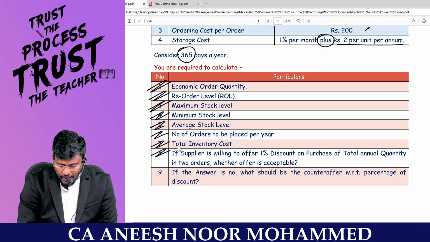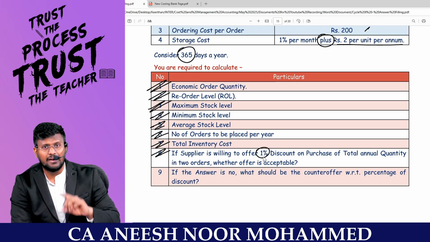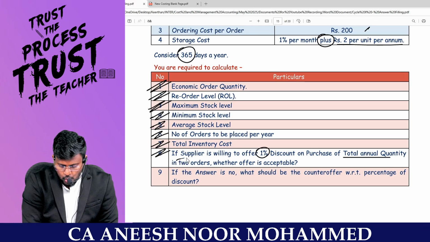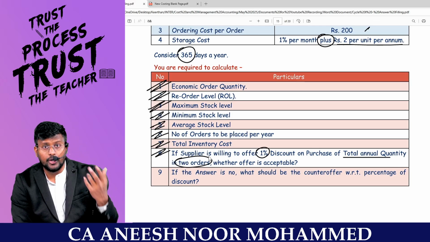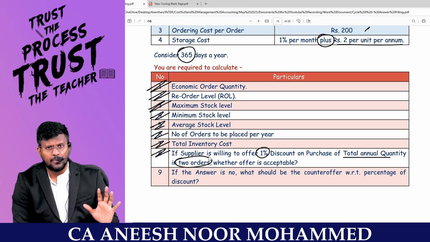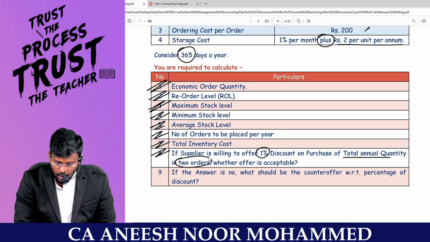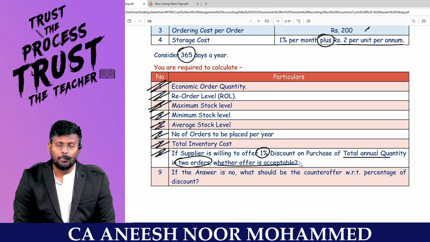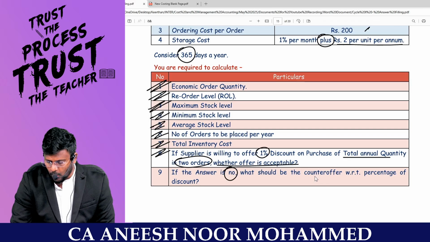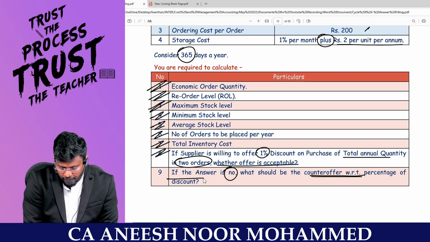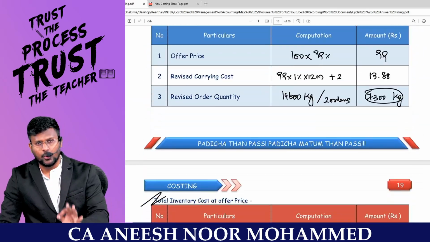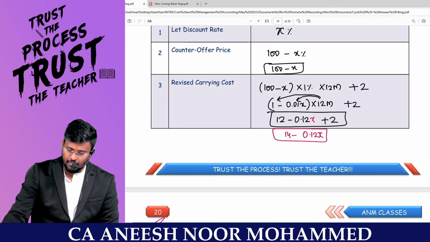If the supplier is willing to offer a 1% discount, then 100 will become 99, on the purchase of the total annual quantity in 2 orders. Then I will be buying in only 2 orders, so the ordering cost will be substantially reduced, whereas the carrying cost will be more. Is the offer acceptable? No, because we are getting a higher cost. Don't accept that. If the answer is no, what should be the counter offer with reference to the percentage of discount? We should ask 2.81 percent. What a brilliant question. Fantastic question.